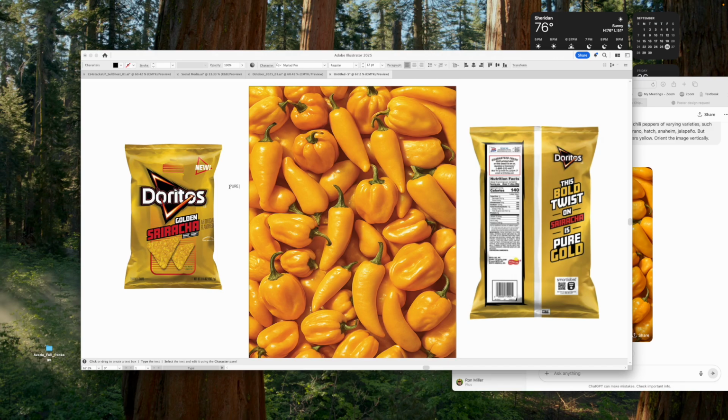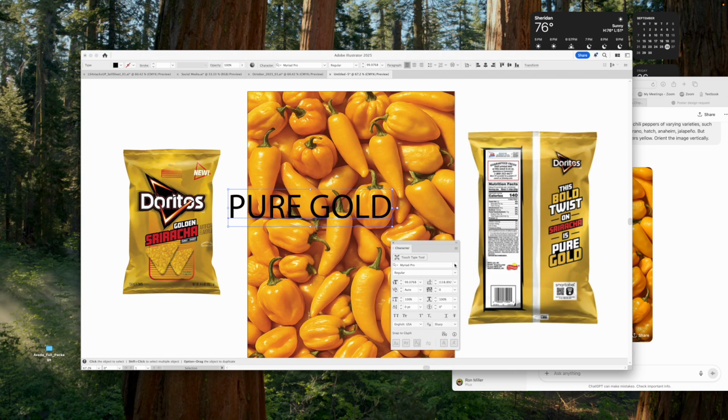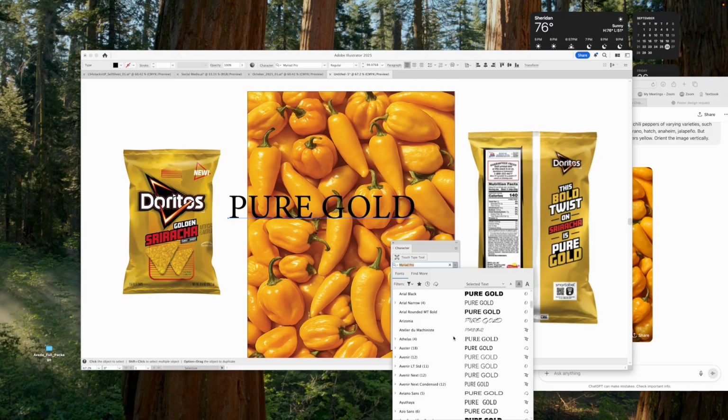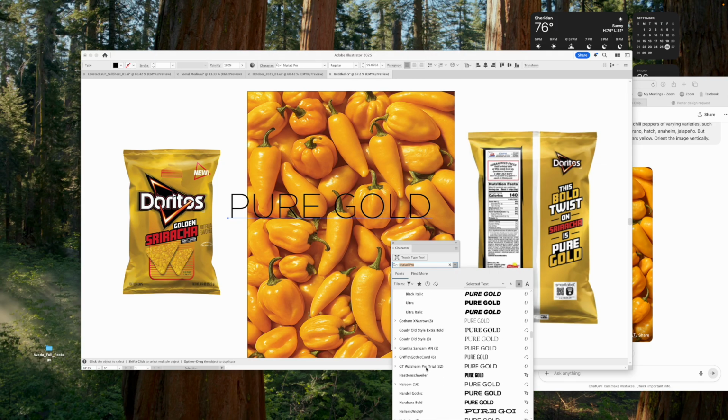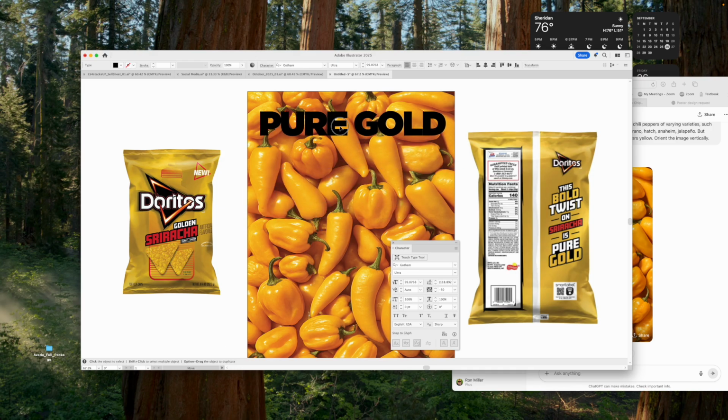And now they have their own typeface. I don't think I need to be beholden to that. So I'm going to select my own typeface. And I'm going to pick something pretty bold. I'm going to go with Gotham, I think. Gotham Ultra, there we go, pure gold. And I'm going to tighten up my kerning. And I'm going to put that up there.